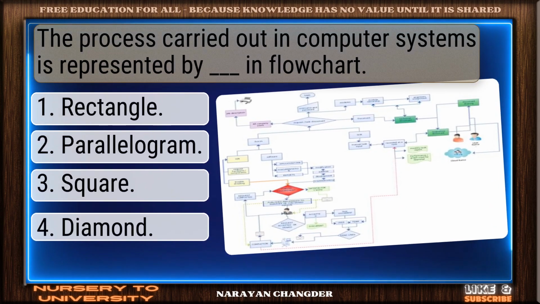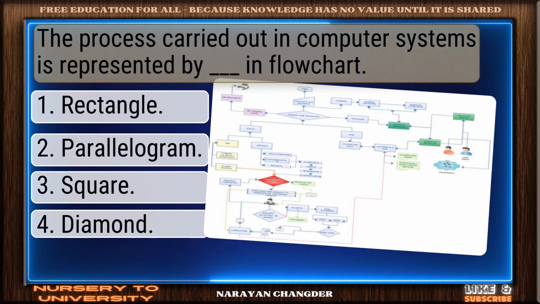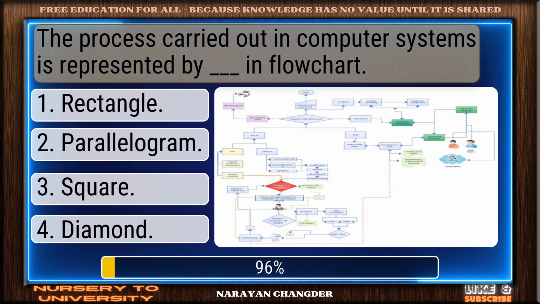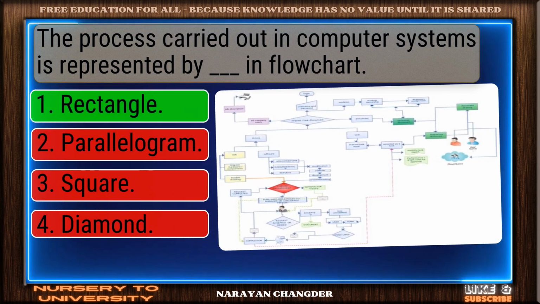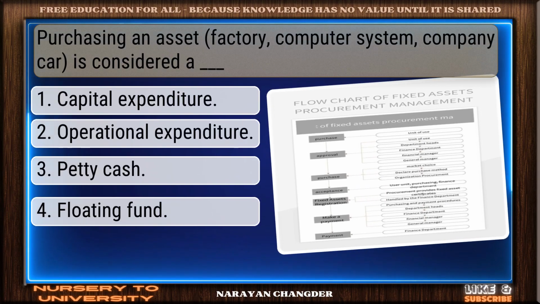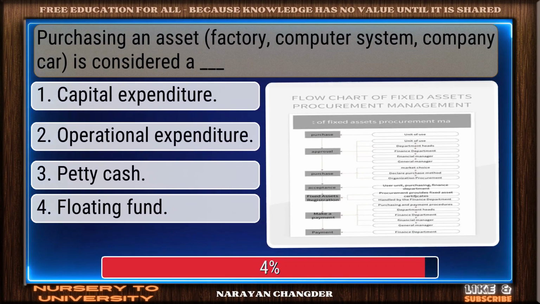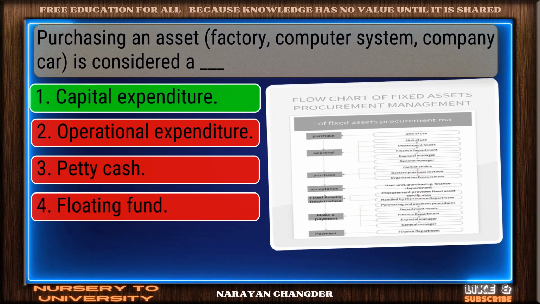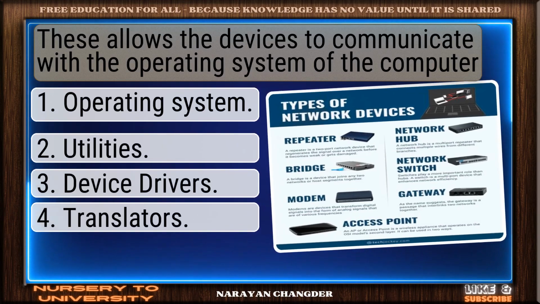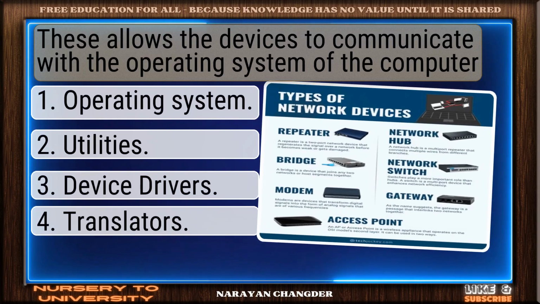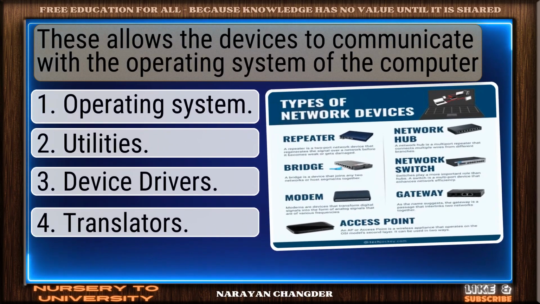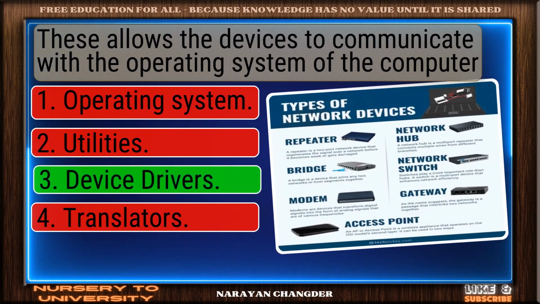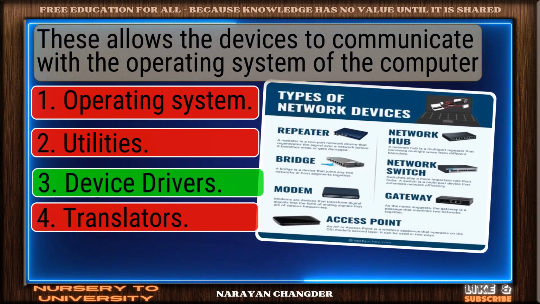The process carried out in computer systems is represented by dash in flowchart. Smart pick. Rectangle is correct. Purchasing an asset is considered a dash. Well picked. Capital expenditure is correct. These allow the devices to communicate with the operating system of the computer. Valid point. Device drivers is true.